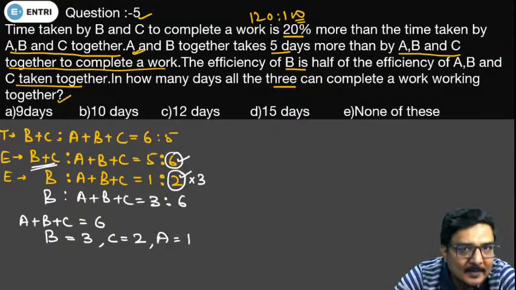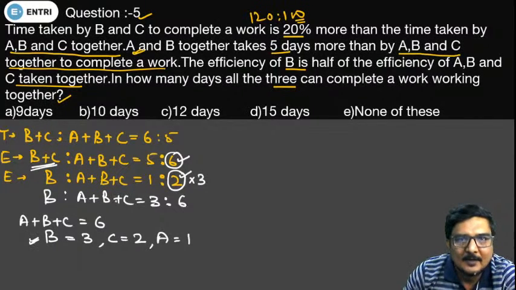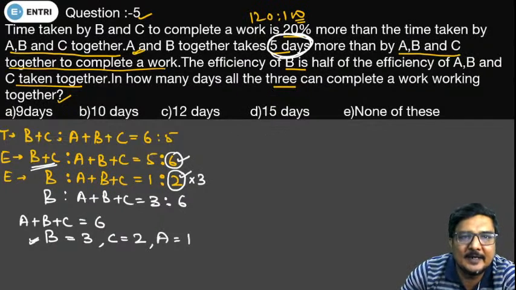Getting my point? First of all, we have calculated the individual efficiency of each one. Now we have the difference of 5 days between A and B.